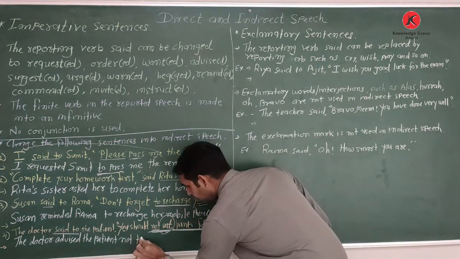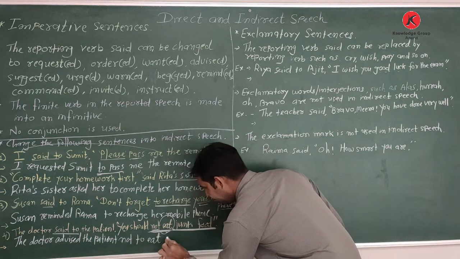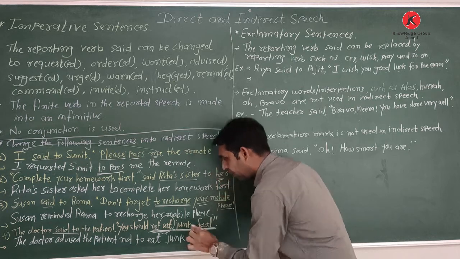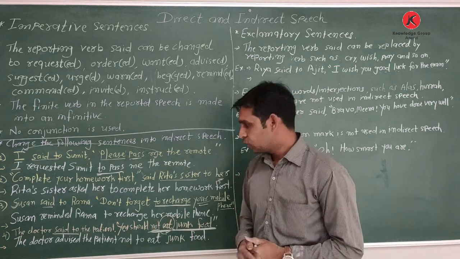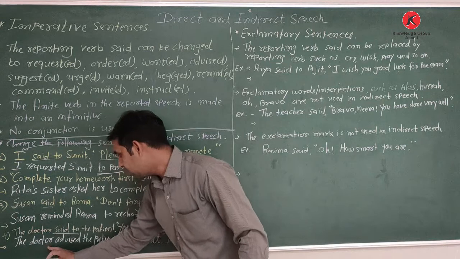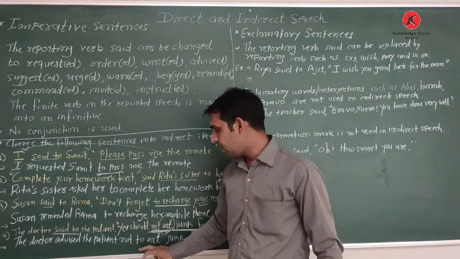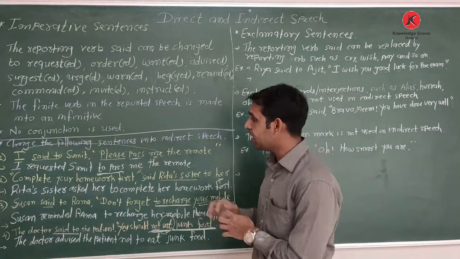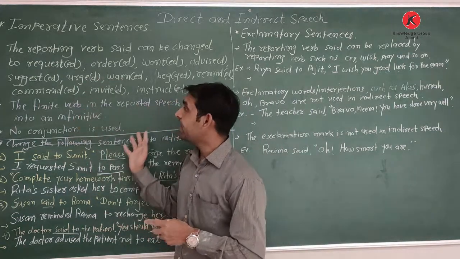So what? Not to eat junk food. Not to eat what? Not to eat junk food. So the sentence runs there like that. The doctor advised the patient not to eat junk food. So this is how we frame the sentences. Which sentences? Imperative sentences.